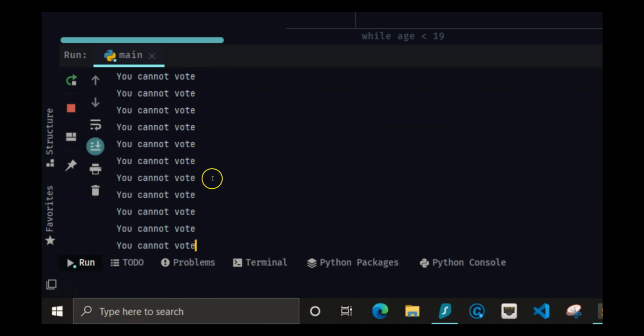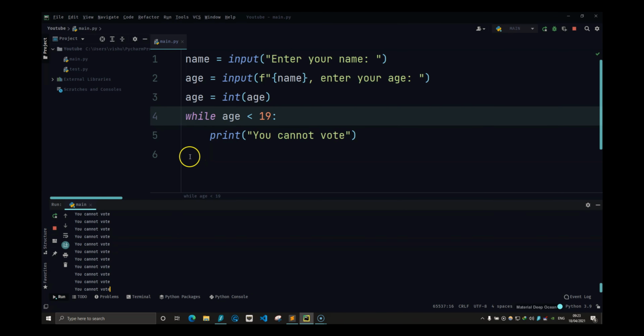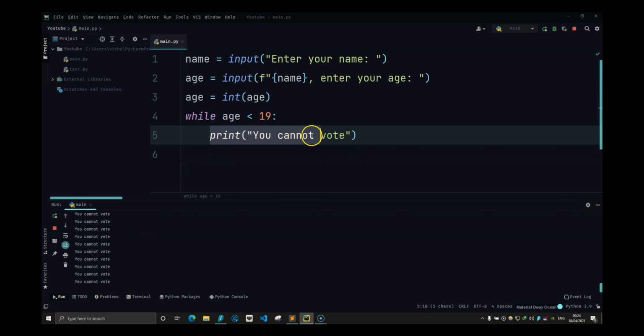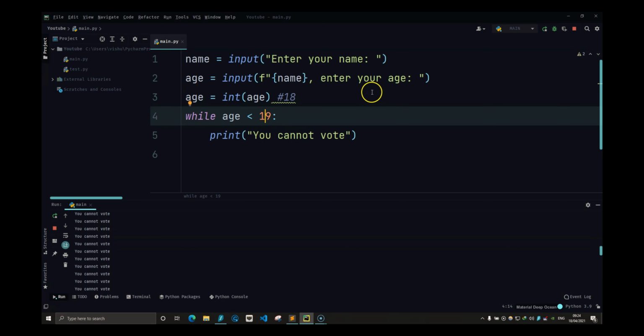This is what we call an infinity loop, where there is no break condition. So this is going to take all of your memory running this program. You cannot do anything else. Suppose I have print thank you for answering the question. That line of code will never run because it is not coming out of this block. And why is it not coming out of this block? Because when we put age as 18 over here, it is always going to be 18. It is not changing, and that is the problem.